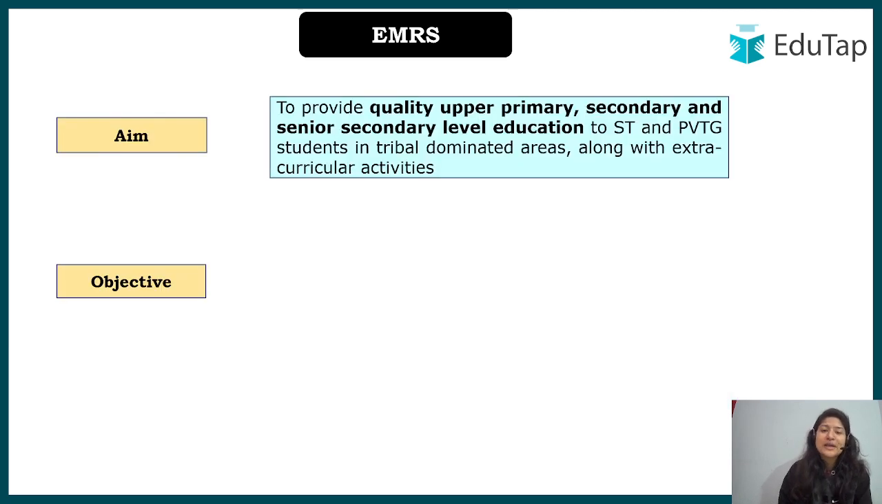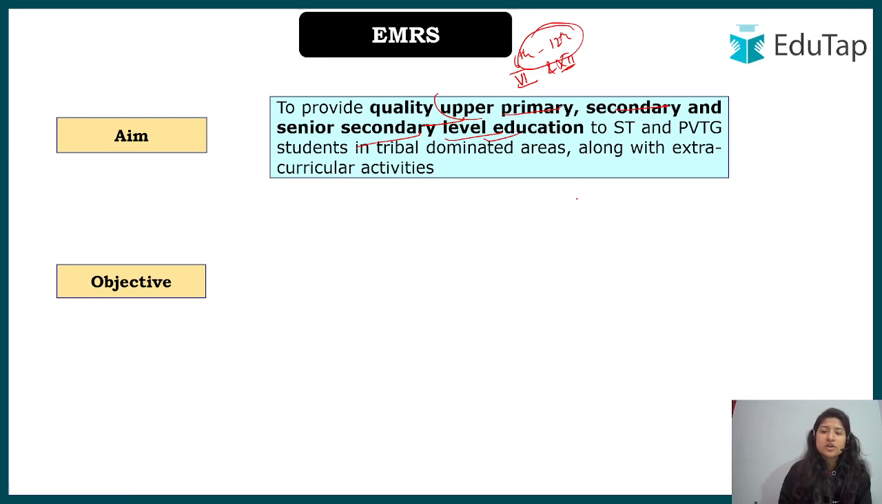Talking about the aim, that is to provide quality upper primary, secondary and senior secondary level education. Okay, so we are talking about upper primary. So what does it mean? This scheme is for students from 6th to 12th. Okay, so students from 6 to 12 are part of this boarding school, not below that.